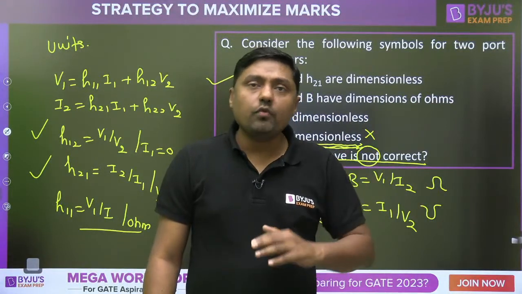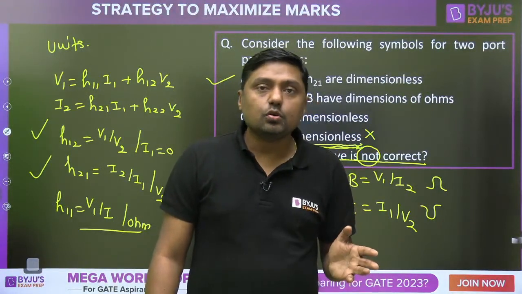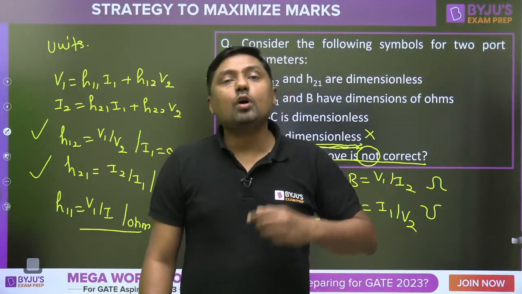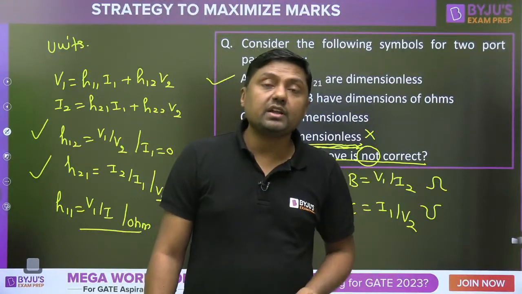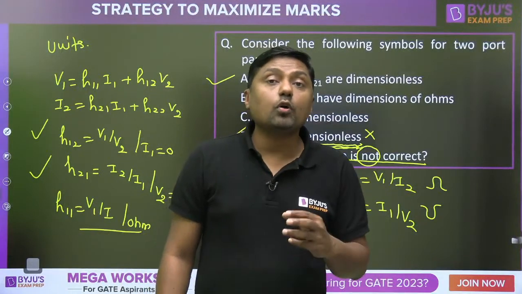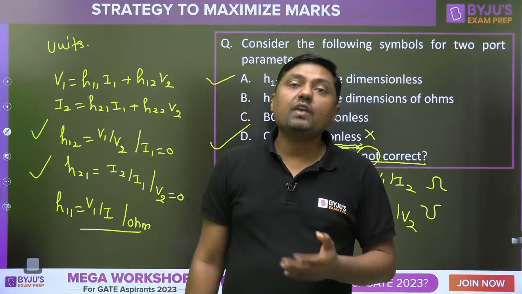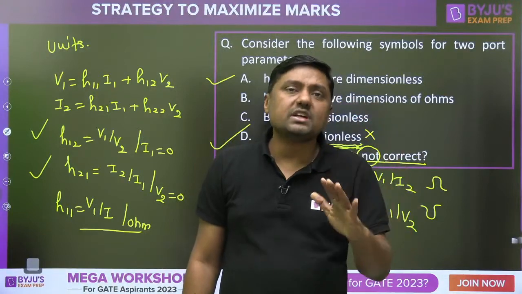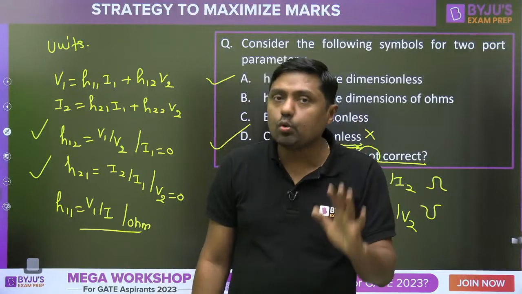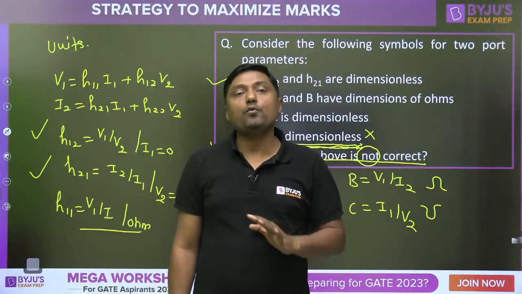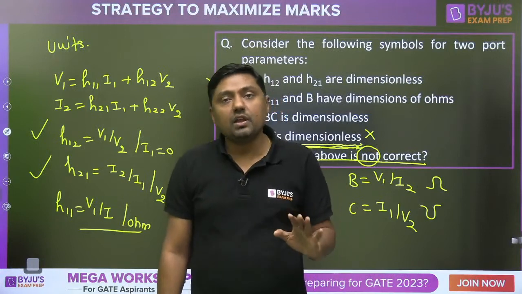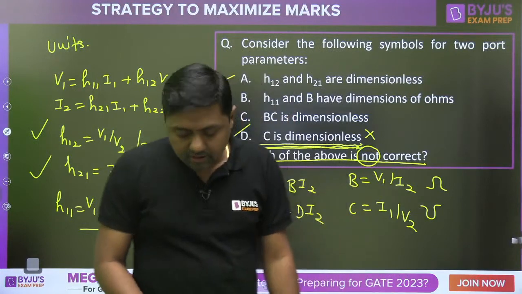Out of 4, if 2 will not satisfy the dimension and 2 will satisfy the dimension, then go for what? Calculated risk. Out of 4, if 3 may satisfy the dimension but the 4th one will not, then go for what? More calculated risk. If all 4 will satisfy the dimension, no need to attempt those types of questions. If you have no idea, then simply leave it, okay? So that is the method.